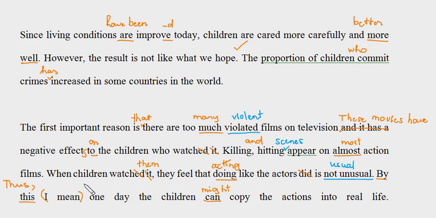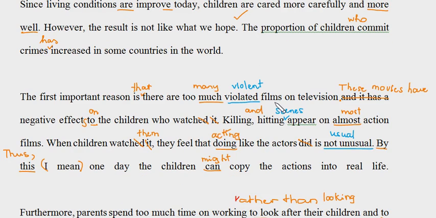Okay. And then you have one paragraph explaining the first reason, violent films. You did a great job by writing a topic sentence at the beginning of the paragraph, and then you add more details to explain the influence of violent movies. Very good structure.